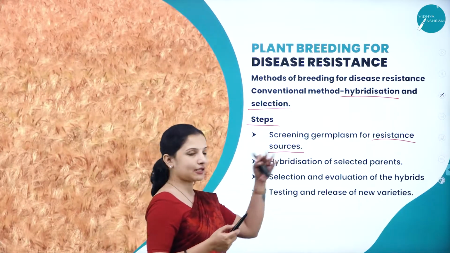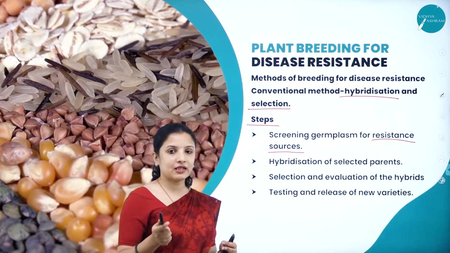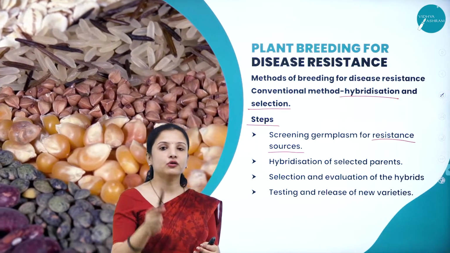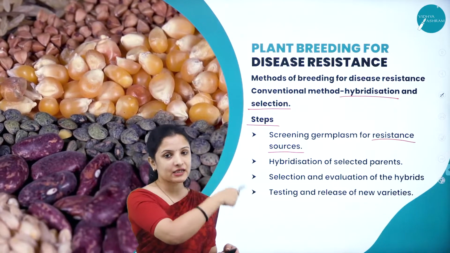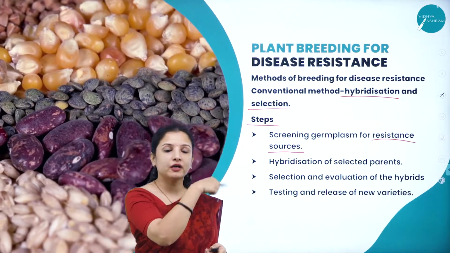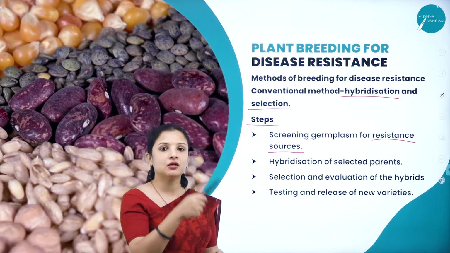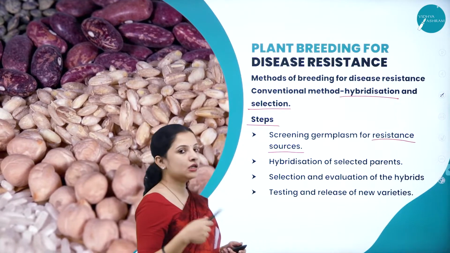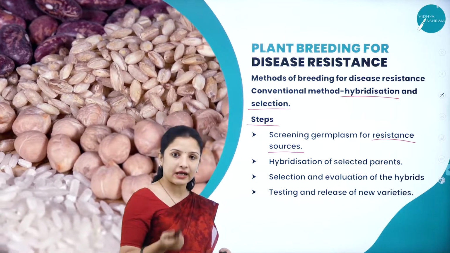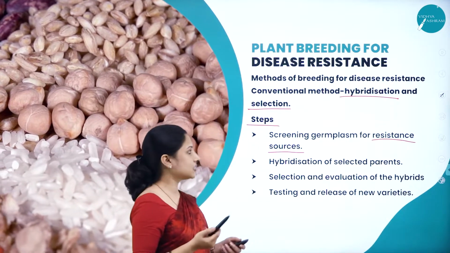So first is screening the germplasm. What are they screening for? They have to concentrate on those crops which are resistant to the diseases, because we are doing a plant breeding technique here in such a way that the next generation crop after plant breeding should be resistant to that particular disease.